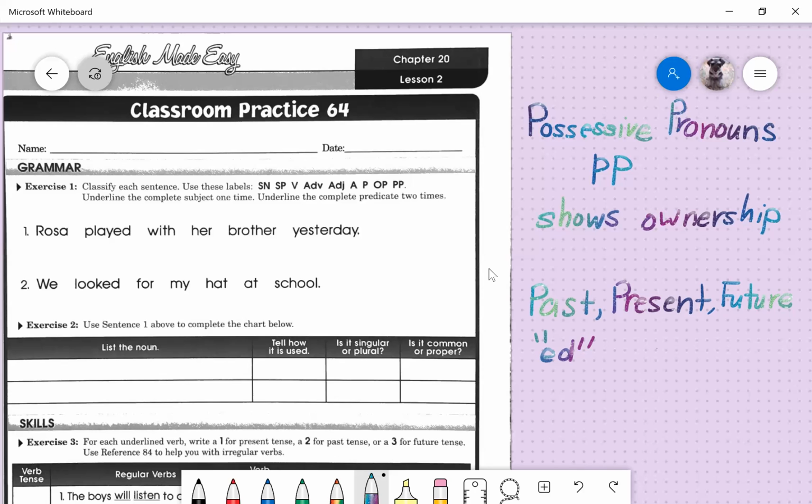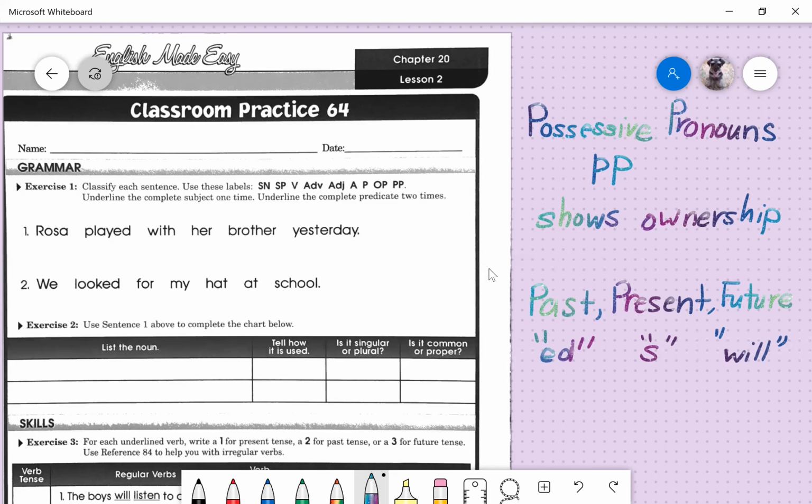In the future, if it's a future tense, most likely the word will be "will," okay? It will happen in the future. I will go back to school when school opens up, right? I will have dinner later tonight, okay? So you will see the word "will." Sometimes your sentence will give it away. Sometimes you'll have the word tomorrow or yesterday or right now, and those will be hints for you on your past, present, and future tenses. I have two BrainPop videos in Google Classroom to help you. So anytime you're stuck, go back and watch those videos. You can watch them as many times as you want, okay?